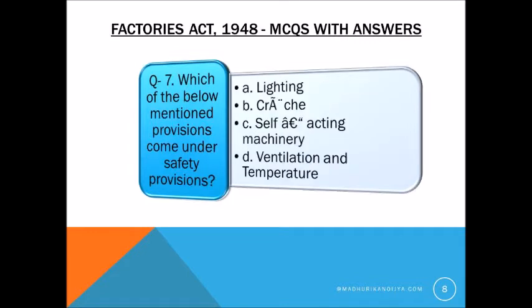Now question number 7. Which of the below mentioned provisions come under safety provisions? The right answer is C. Self-acting machinery.